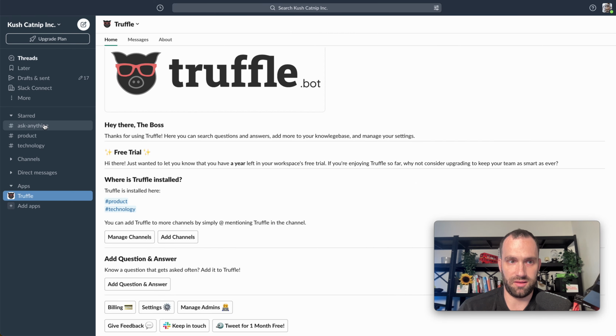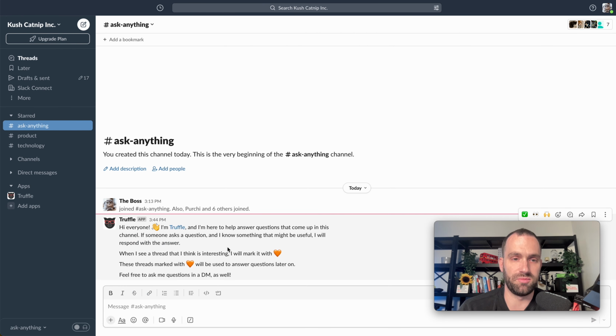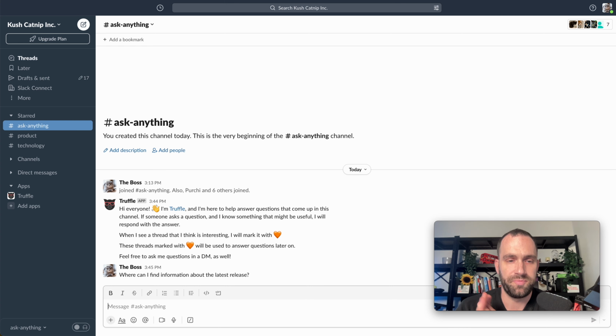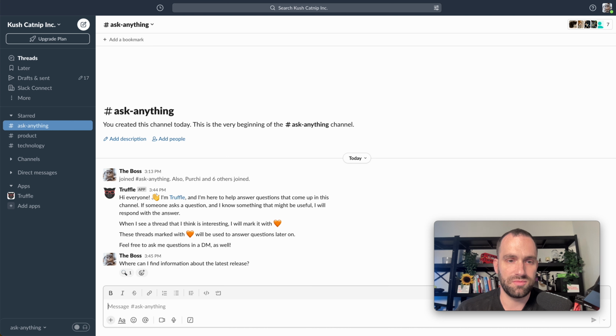And then over here, it will send the onboarding message and let people know what it's going to do and how it will help. So here we can ask a question, for example, from either of these sources, and Truffle will go and find information and answer the question as it normally does.